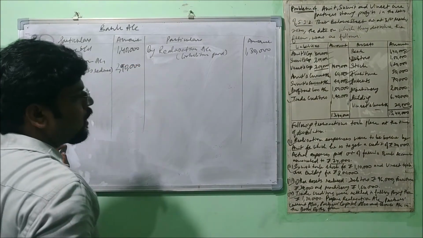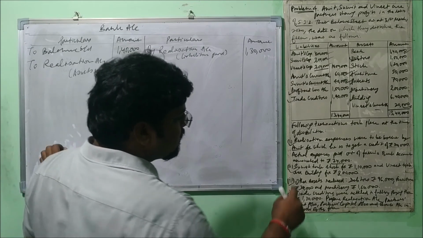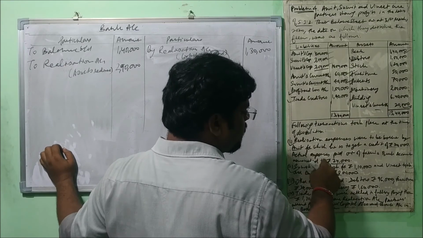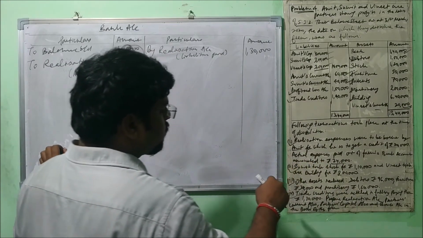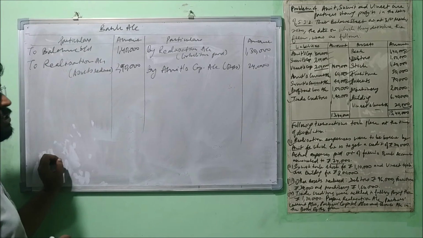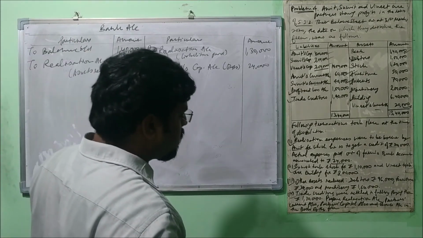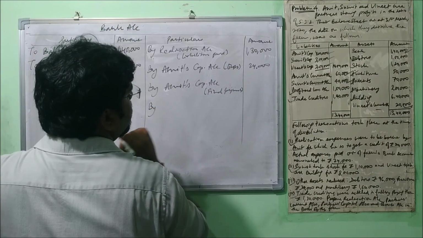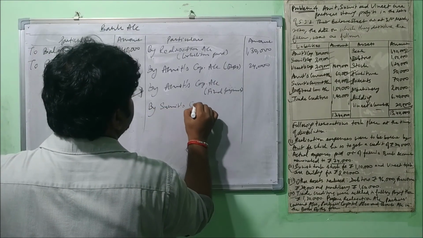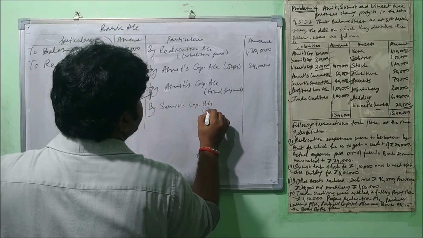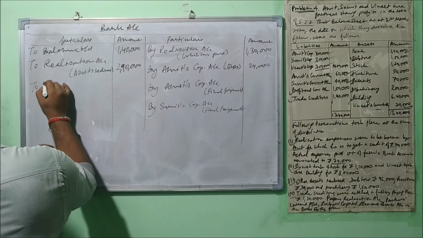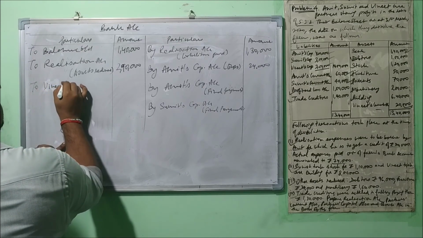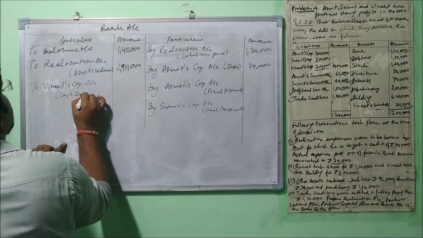Apart from that, you know very well that in this case we did the entry Amit's capital account debit to bank account. So Amit's capital account debit, expenses 24,000. Now, what else? Yes, the entry of final payment: by Amit's capital account, final payment; by Sumit's capital account, final payment. But Vineet will pay. The firm will receive money from Vineet's side, so to Vineet's capital, cash brought in.